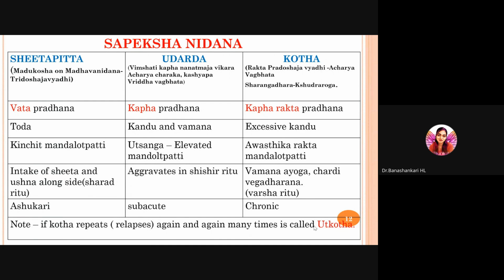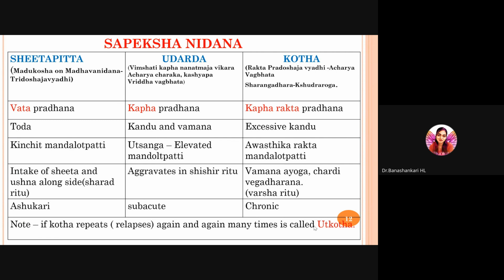Etiological factors or triggering factors of Shita Pitta will be intake of Shita and Ushna Guna alongside. It aggravates in Sharad Rutu, in autumn season. And Udarda aggravates in Shishira Rutu, that is winter season. In Kotha, when there is a Vamana Ayoga, improper elimination of dosha through oral route or a suppression of vomiting, it aggravates or increases this condition in Varsha Rutu, in rainy season.